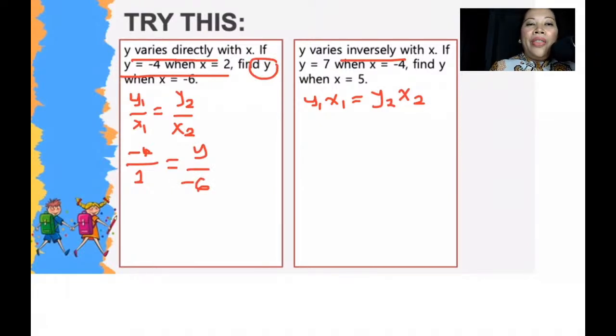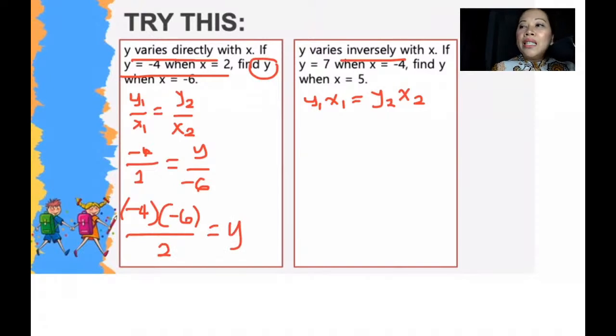Alright? And then you transfer negative 6 to the other side. So you cross over. So negative 4 times negative 6 over 2 equals y. So negative 4 times negative 6 is 24. Divided by 2 will be 12.